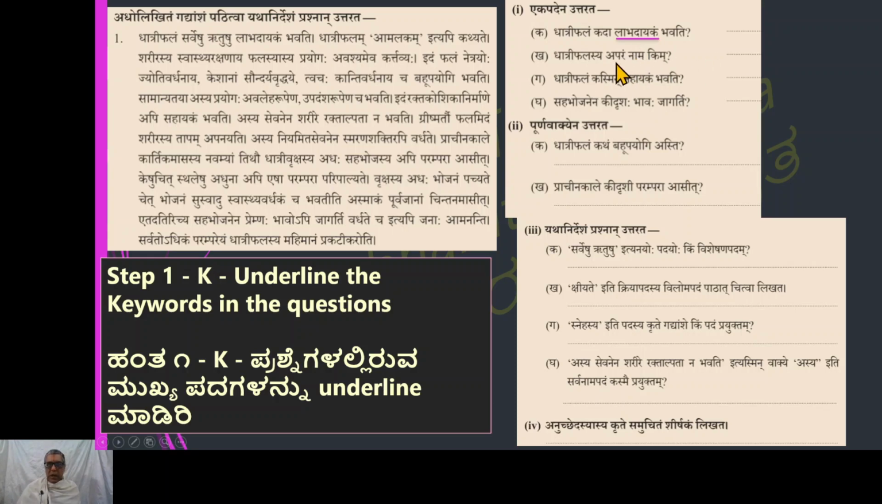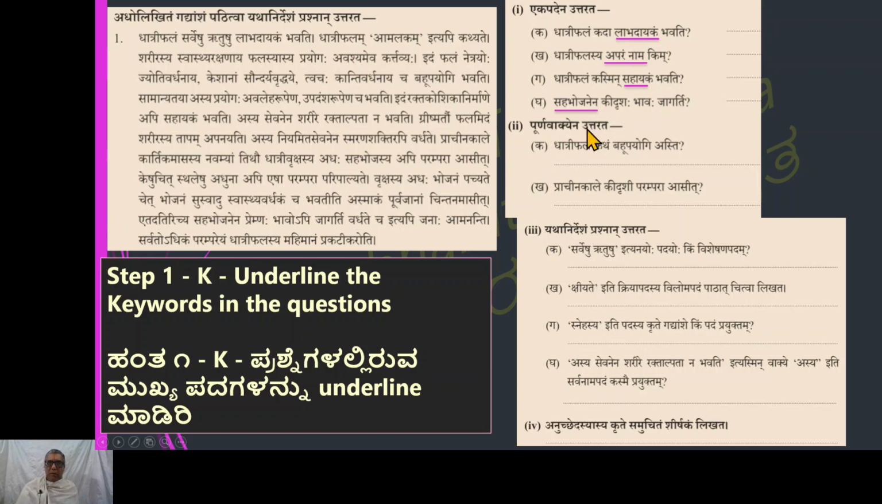Next, Dhatri Palasya Aparam Nama Kim. What is the other name of the Dhatri Pala? Aparam Nama. We underline that keyword. Next, Dhatri Palam Kasmin Sahayakam Bhavati. We underline the word Sahayakam here. Sahabhojanena Kidrishah Bhavah Jagarti. We underline Sahabhojanena. You must remember that we have not yet read the paragraph; we are reading the questions first. Labhadayakam, Aparam Nama, Sahayakam, Sahabhojanena. We have identified and underlined 4 keywords for the first 4 questions.